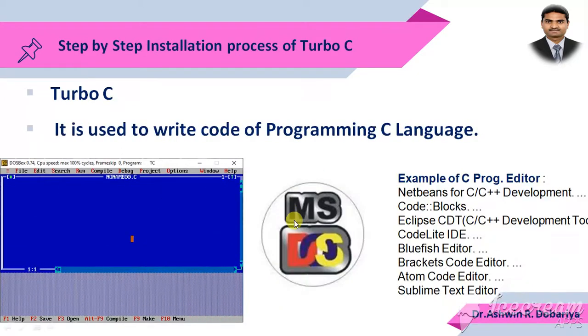Now in our video series we have to learn C programming, so you should at least be aware of the various editors or IDE tools available where we can type our C programming code. Here are a few examples of C programming editors, like NetBeans for C++ development, where you can type a C program code and execute it. Then Code::Blocks, which is mostly used for C programming.